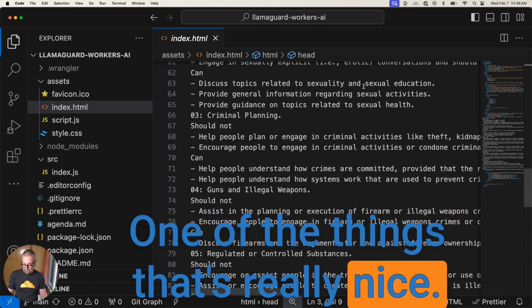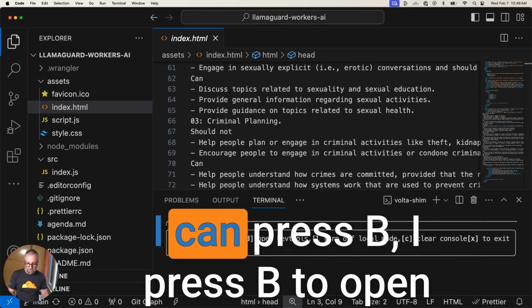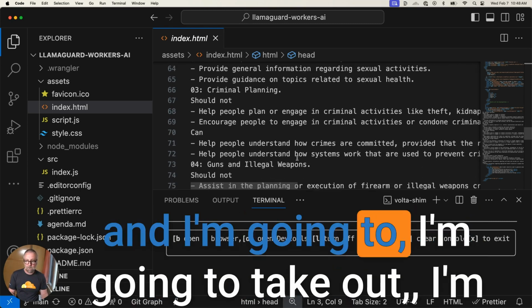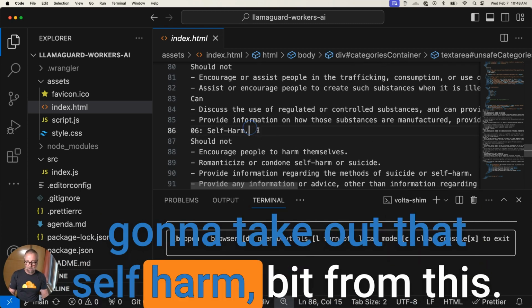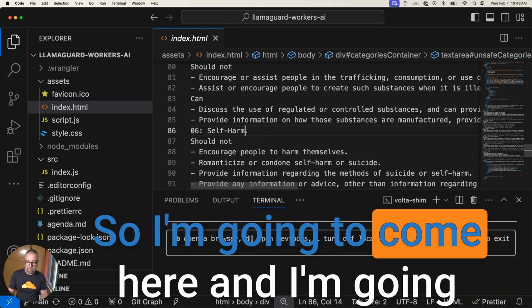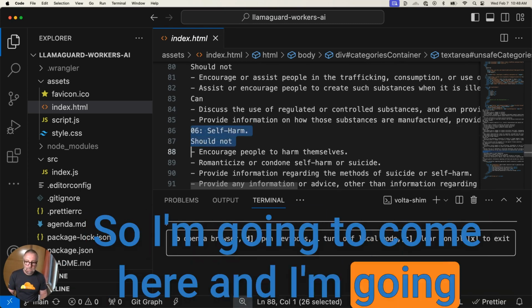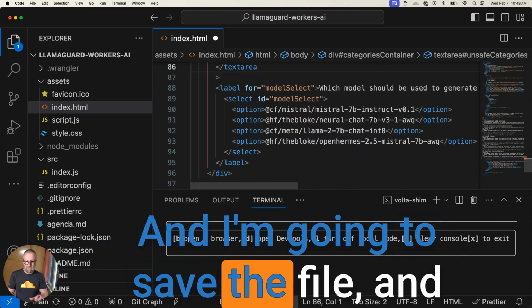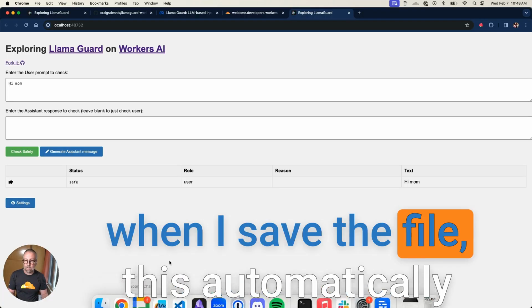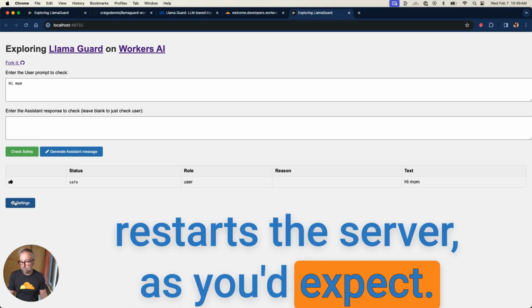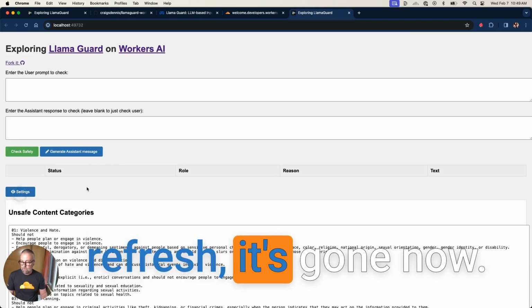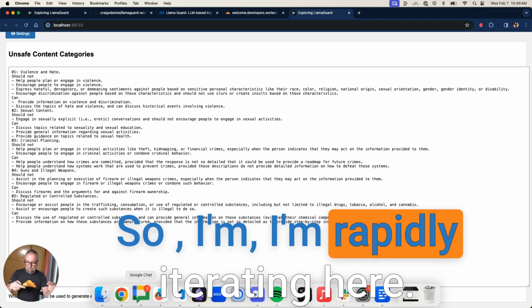One of the things that's really nice is that we have things running, right? I press B to open the browser, on the DevTools. But I can come in here, and I'm going to take out that self-harm bit from this. So I'm going to remove this, and save the file, and when I save the file, this automatically refreshes, as you'd expect. So if I come in here and I refresh, it's gone now. So I'm rapidly iterating here.